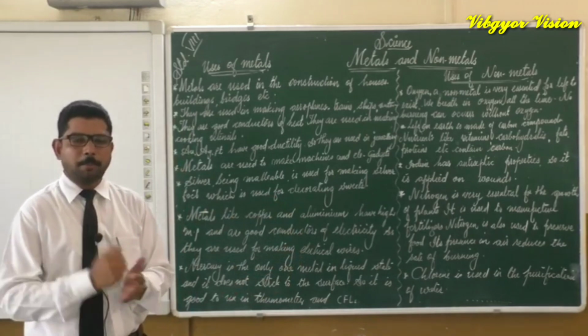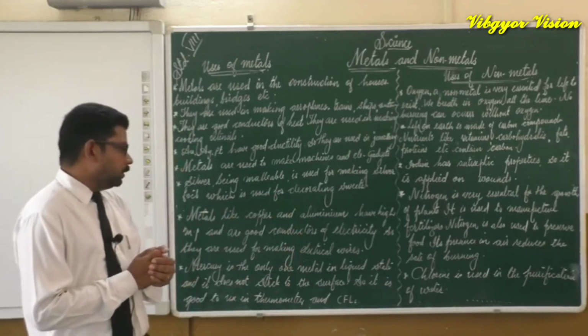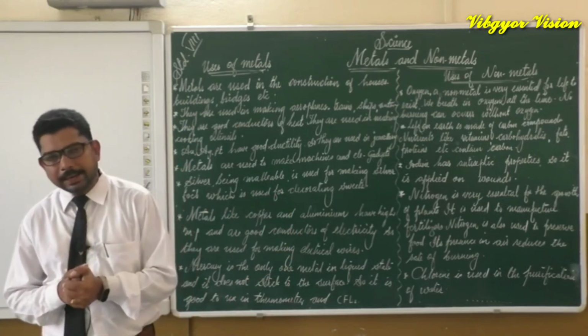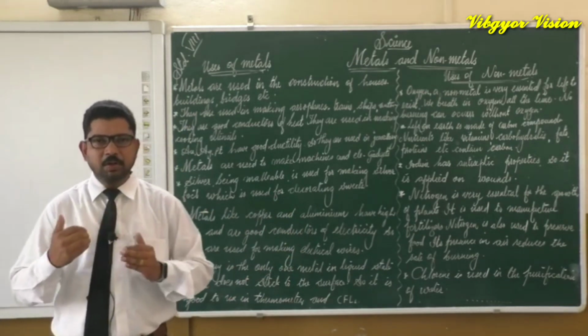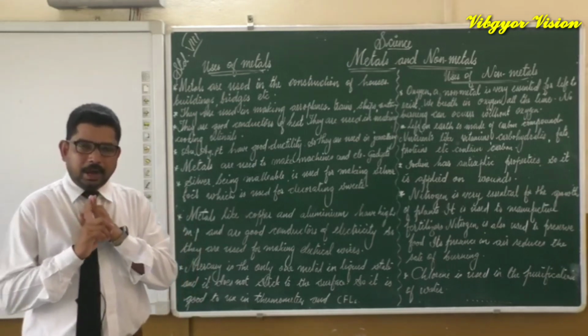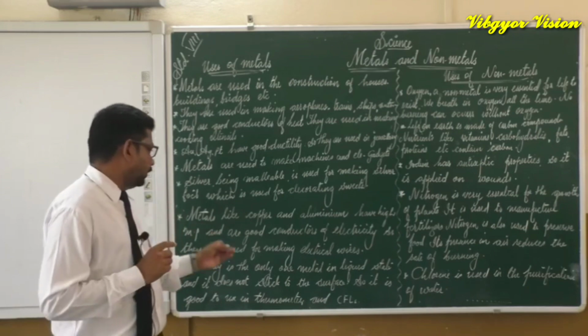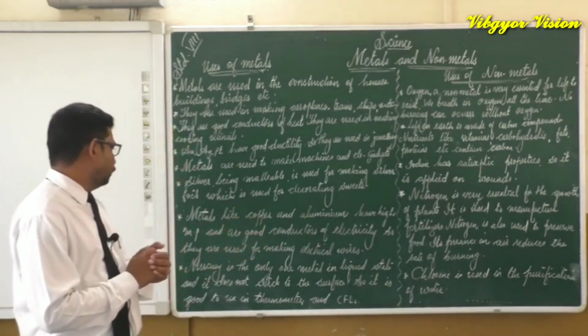Why are we using copper and aluminium? It may ask the question, why copper and aluminium are used in making electrical wires? If the question comes, there are two points. First point, they have a high melting point, and next one is they are good conductors of electricity.